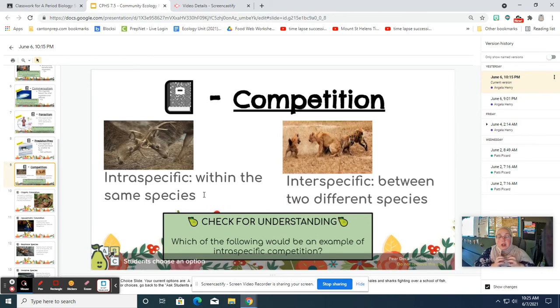At the same time that intraspecific competition is happening, interspecific competition is happening, where we have competition between two different species that fill the same niche, that fill the same job or role in an ecosystem. If we look at this picture, for example, we have the African lion and the hyena that both fill a niche as top predator on the African savanna, and therefore they compete for similar resources. In this case, food resource. Again, competition is another major driving force of natural selection.